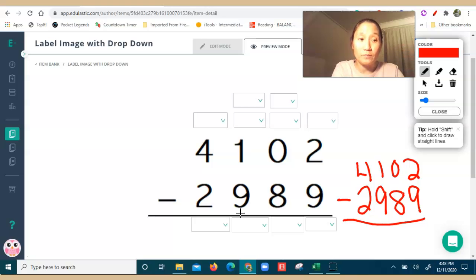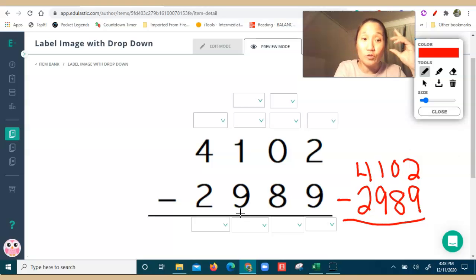Now remember, you are going to subtract. When we subtract using the standard algorithm up here in 4th and 5th grade, we start with the ones place. It's kind of opposite of what they do in the lower grades, but we always start in the ones place. We look at the top number, we look at the bottom number, and we go from right to left. Okay, so now that we got that cleared out, let's go ahead and work this problem.